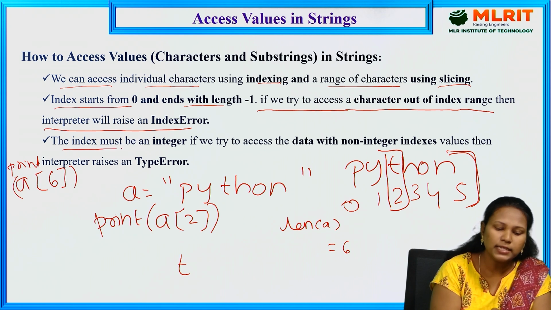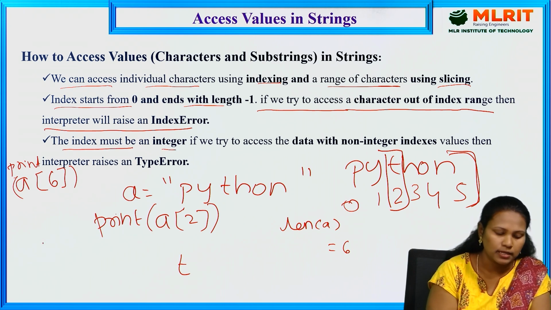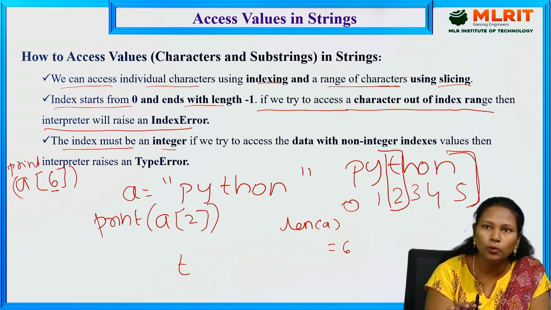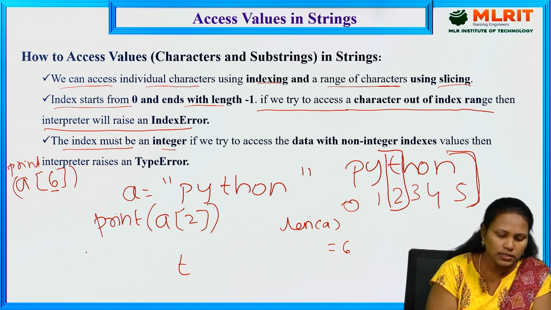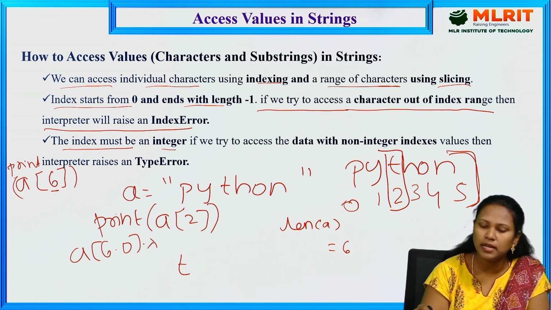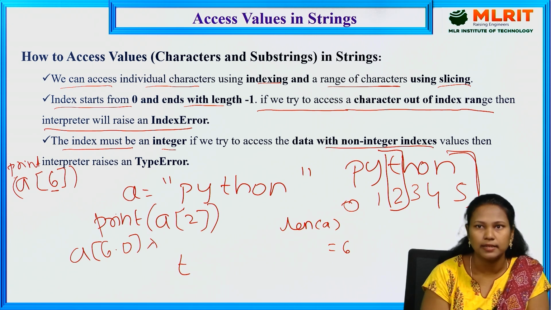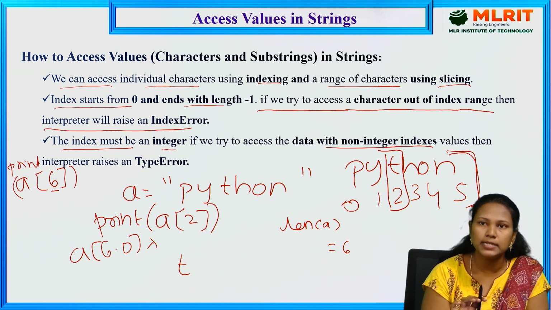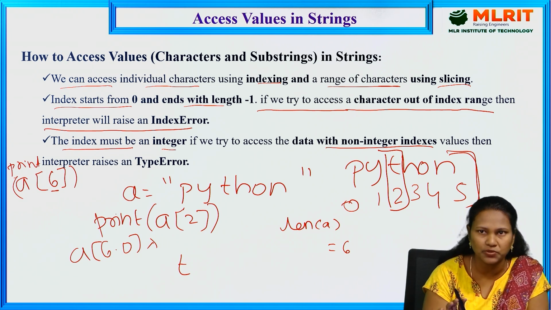The index must be an integer. In the index we have to give only numbers. For example, a[6.0] is a non-integer index. We have to give an integer if we want to access a particular character. It does not support characters or strings; you have to give only numbers.